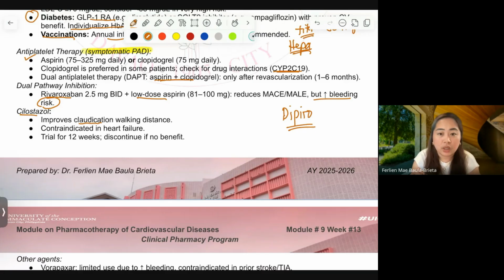It helps for the ischemic pain of the leg. So Letaal is given for that, but it is contraindicated to patients with heart failure. Okay? Now, it mentions here that you can trial it for 12 weeks maximum, then discontinue if the pain of the patient does not improve at all, meaning no benefit. So that's cilostazole.